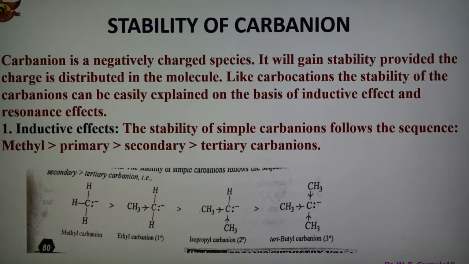Like carbocation, the stability of carbanion can be easily explained on the basis of inductive effect and resonance effect, but here the stability is reversed. The stability of carbanion is opposite to that of carbocation. On the basis of these two effects we can explain the stability. So first is the inductive effect.